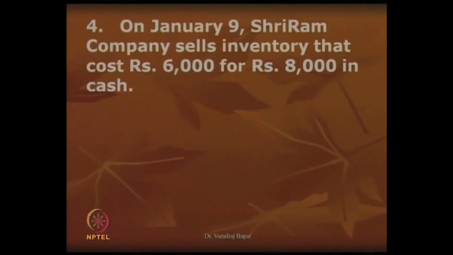Now, the 4th transaction is on Jan 9th, Shriram company sells the inventory that was costing rupees 6,000, but it sold it for 8,000 and the sale has happened in cash. So, now you can give a thought as to what will be the change in the balance sheet. It is obvious that we have sold goods for 8,000.